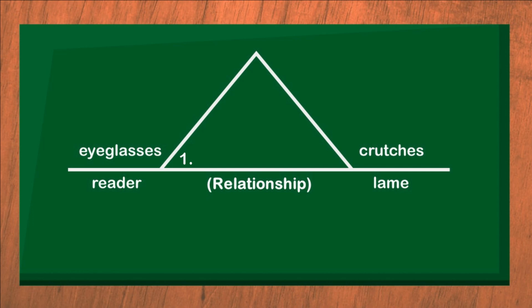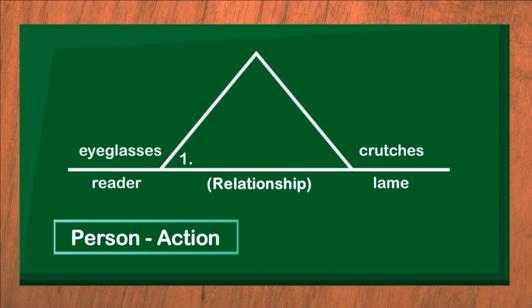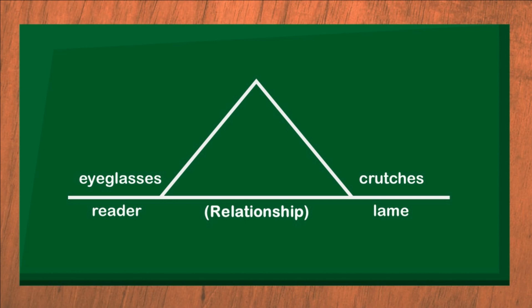What is the relationship between the paired words? Person is to action or tool is to worker? The answer is tool is to worker because eyeglasses are tools for reading and crutches for walking.